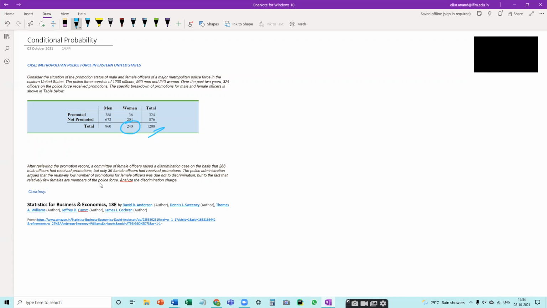Using conditional probability. Let me first talk about this table, which is usually called a contingency table. It is a cross tab with two variables: gender on one side, male and female police officers, and whether the officer was promoted or not on the other side.